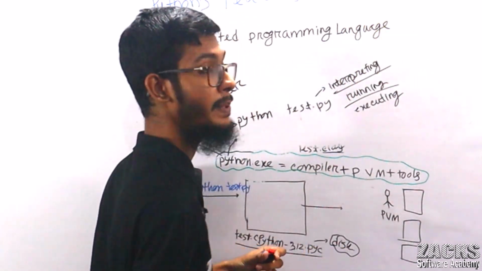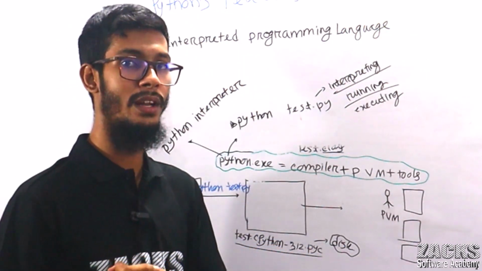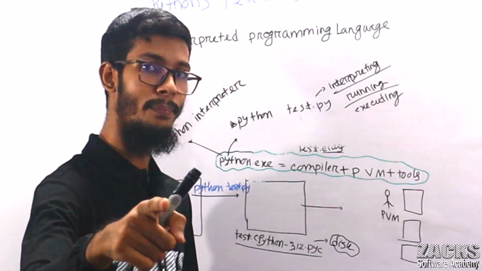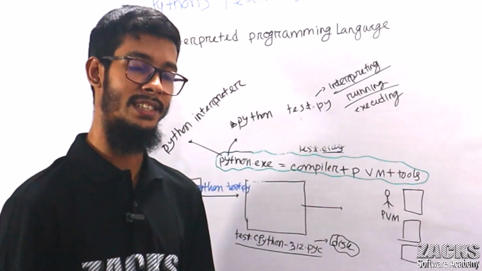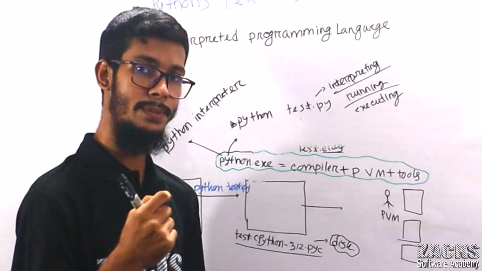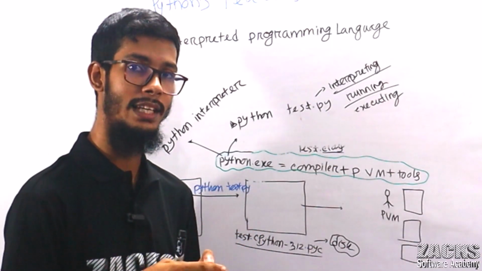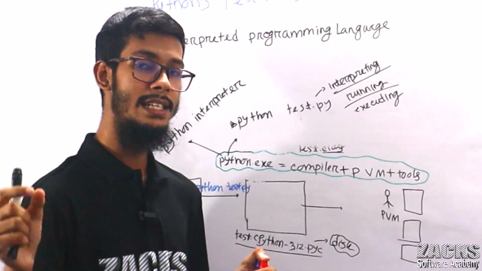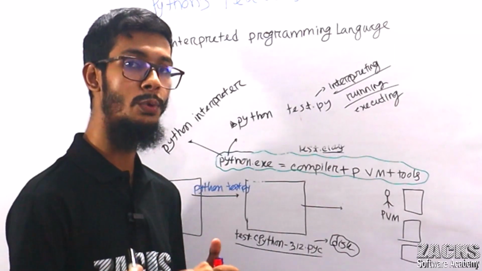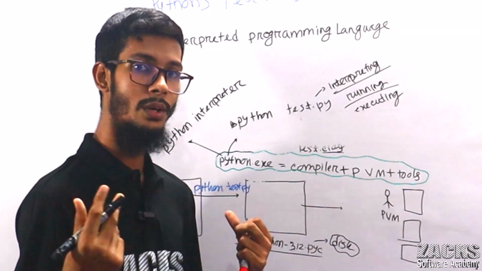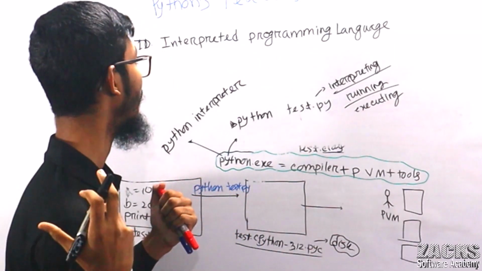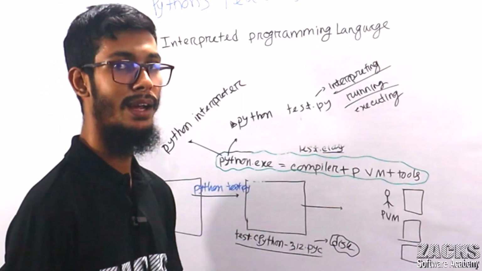But strictly speaking, Python is not an interpreted programming language. Python is both compiled and interpreted. But from our view, we are not compiling externally or explicitly. We are thinking we are executing, running, interpreting. So we are telling Python is an interpreted programming language.